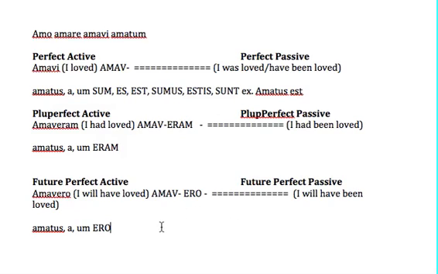Of course, the adjective has to decline also in the plural. So if I say we will have been loved, it becomes amati erimus, plural masculine if it's a group of men or men and women.